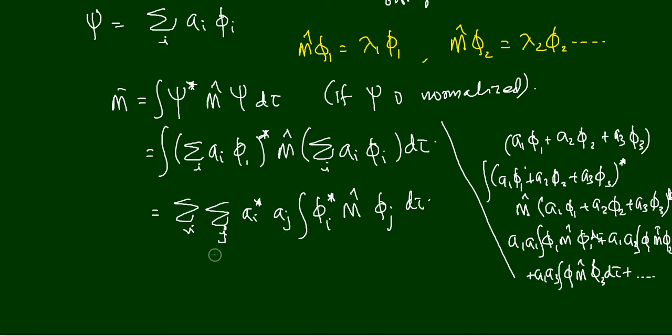Okay, I hope you understood what is meant by this line: sigma i sigma j a_i star a_j integral phi_i star m cap phi_j d tau. Okay, now you know that both i equal to j and i not equal to j are possible.